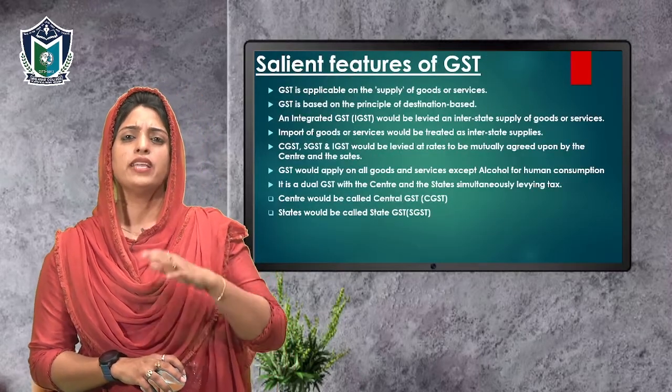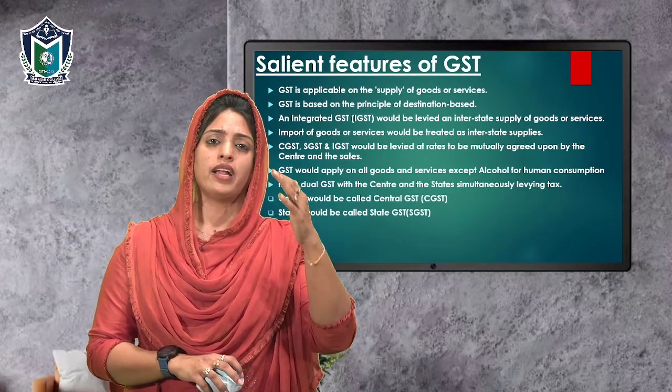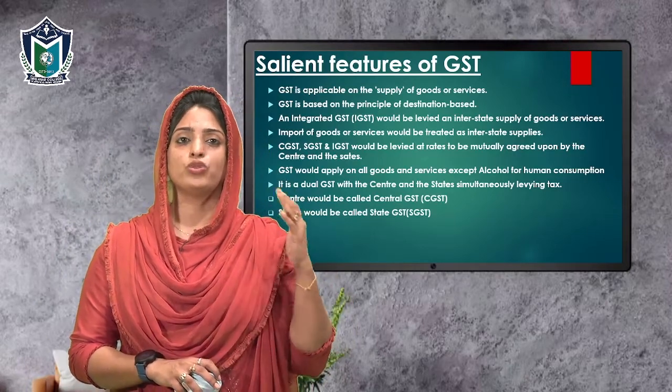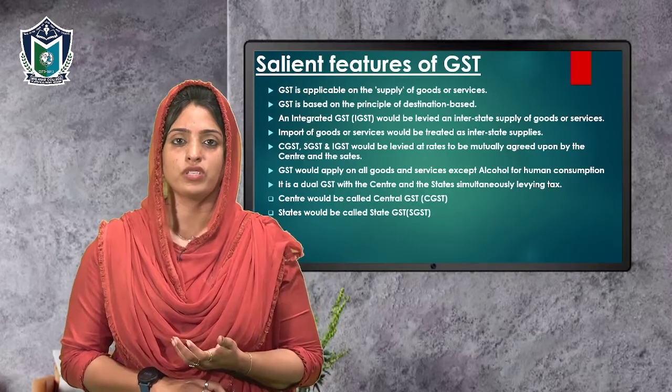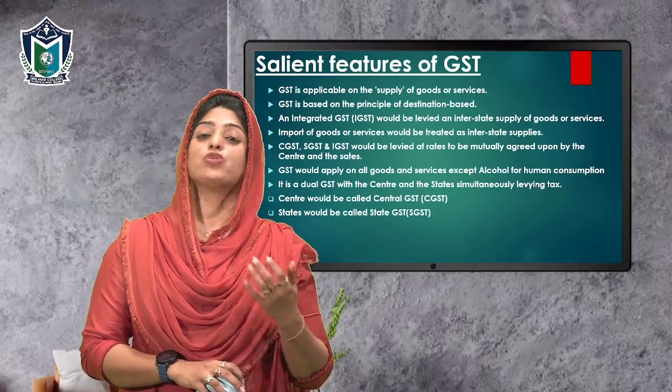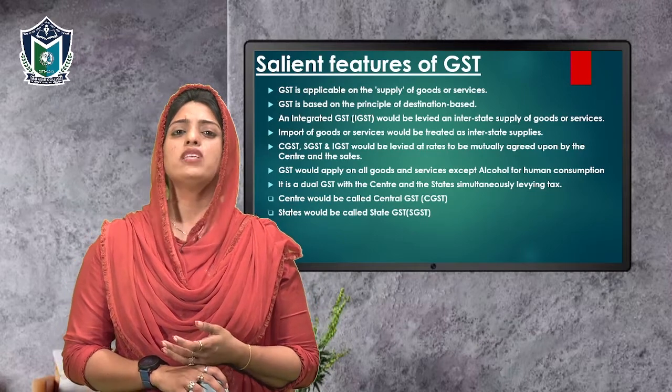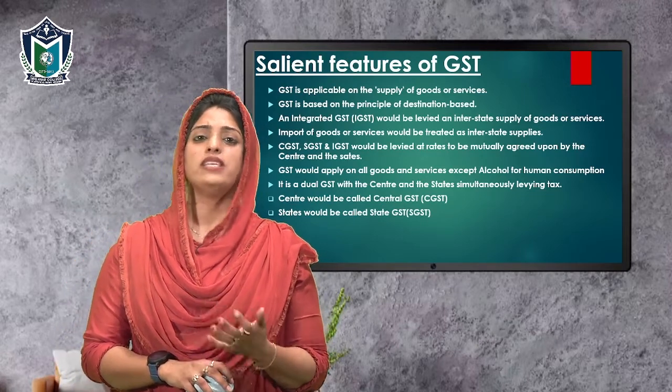So, the entire goods and services have been divided under these tax rates. That is, usually the tax rates that come are 5%, 12%, 18%, and 28%. Now, what are the salient features of GST, or why GST?